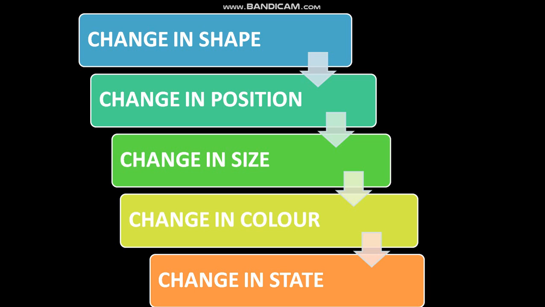Change in position. When a bus turns into a different street, it changes its position. A ball moves when hit by a bat, changing the movement. The position of the ball has been changed. A climber moves up a mountain till it reaches the top, and these are the examples which show there is a change in the position.